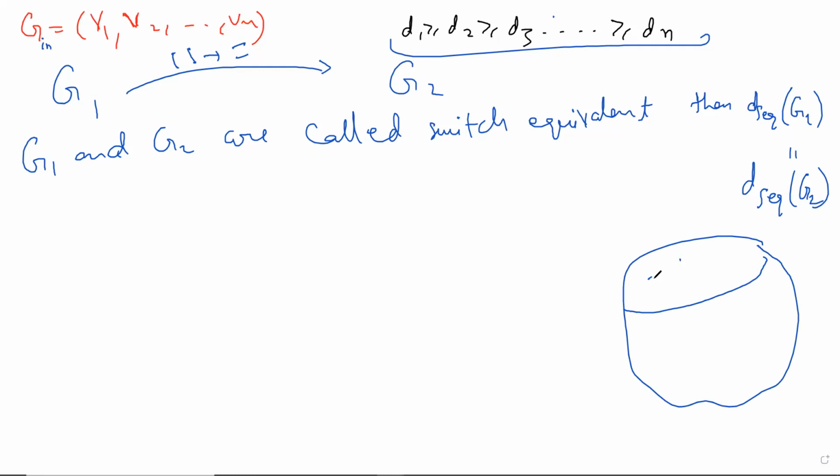This action of switching. But another question is, is this action transitive? What do I mean? Can you visit every member in the orbit? So now the question is, what are all the graphs that you can reach, starting from G1, if you apply this thing that keeps this invariance?